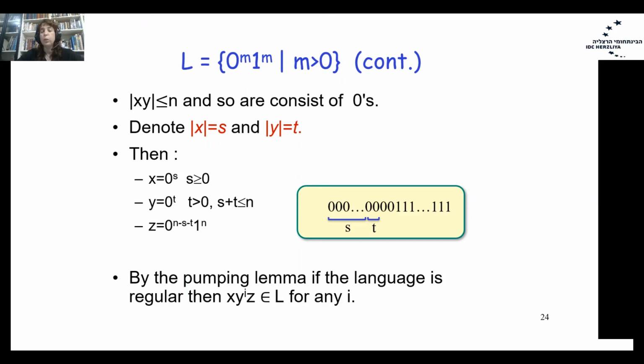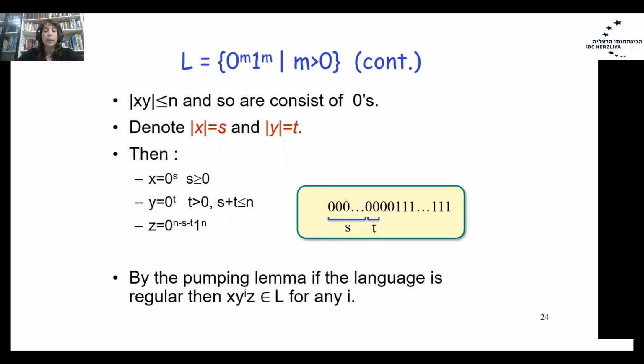X equals 0 in power of s, s larger or equal to 0. Y equals 0 in power of t, where t is definitely greater than 0, and s plus t less or equal to n. The suffix part z has all the remaining letters, so we have 0 in power of n minus s minus t, concatenation with 1 in power of n.